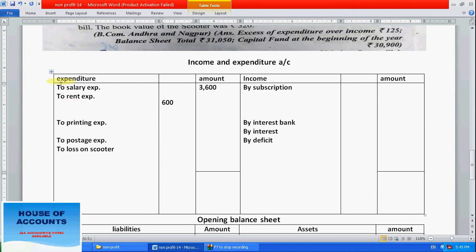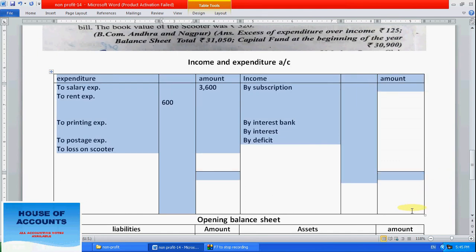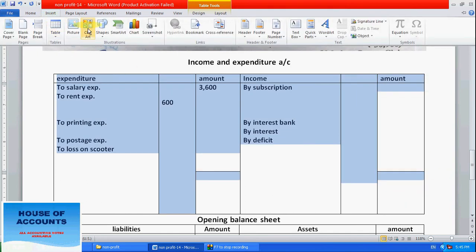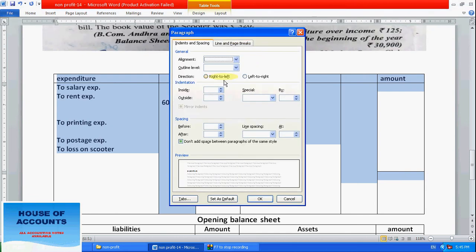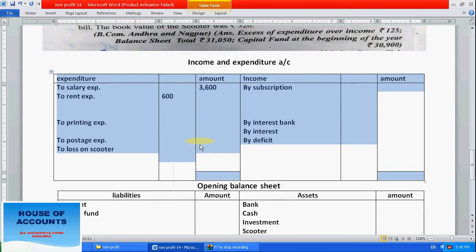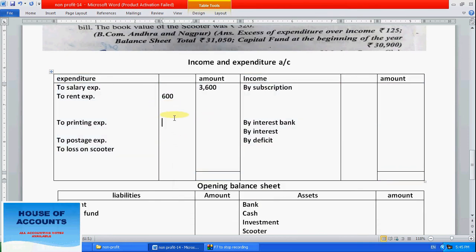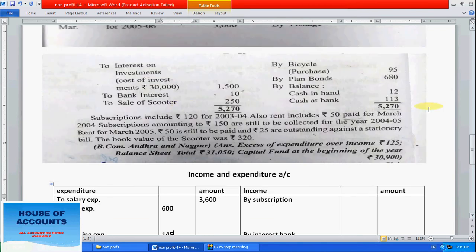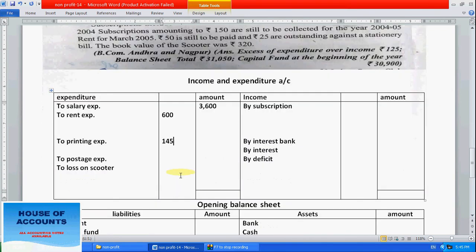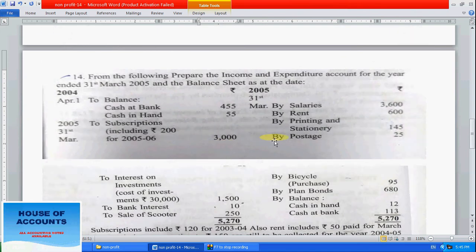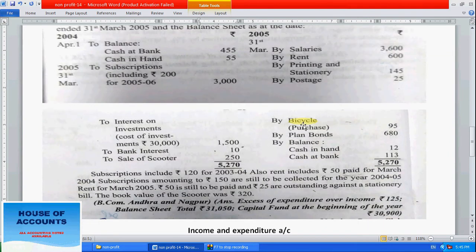Before that, let's finish this one first. After rent, expenses is 145, printing and stationery expenses. Postage is 25, so for postage charges write 25 outside. Next after postage, bicycle purchase; bicycle is an asset, plain bond is an asset, then balance carried on will come in the balance sheet.